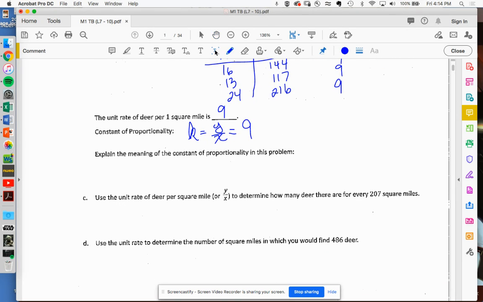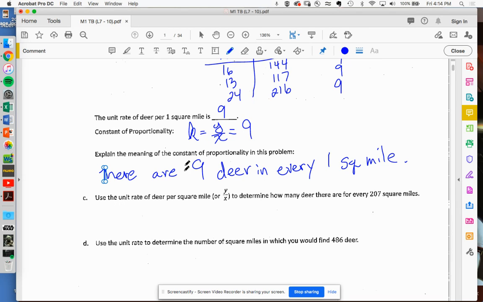Well, that means there are 9 deer in every, and we don't really have to say it, every 1 square mile. Every square mile, you should find 9 deer. Sometimes when they're moving around, you might find more, but on average, you'll find 9 there.